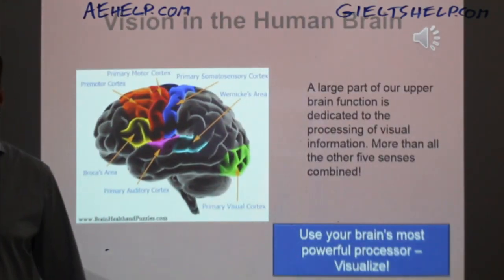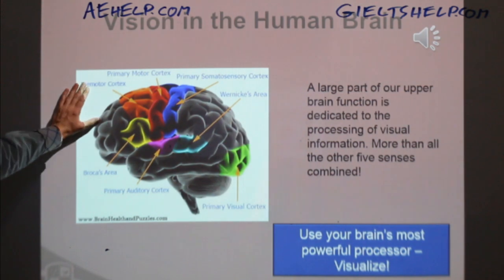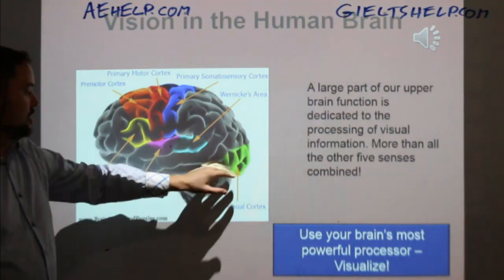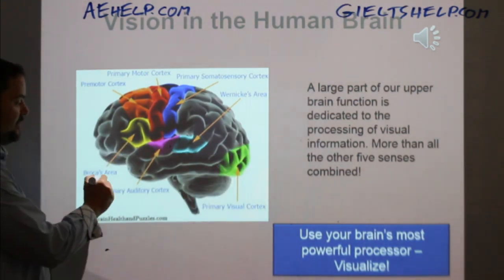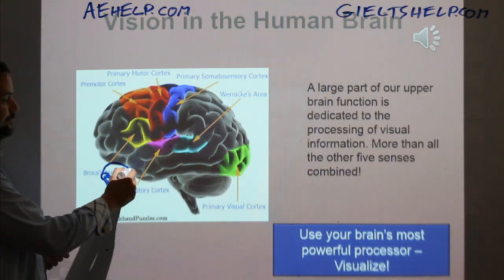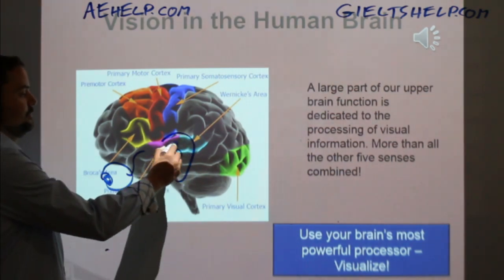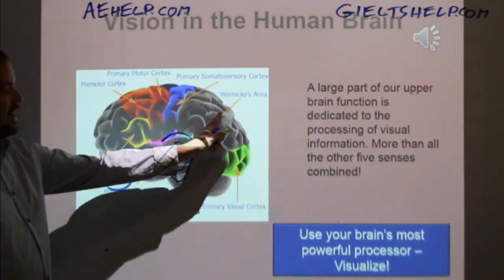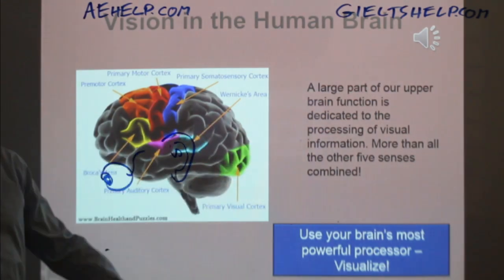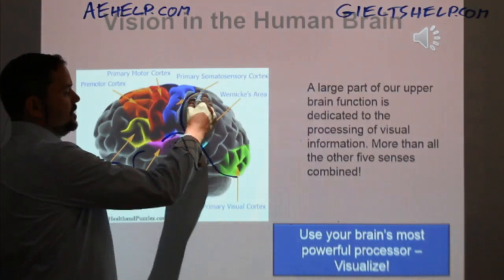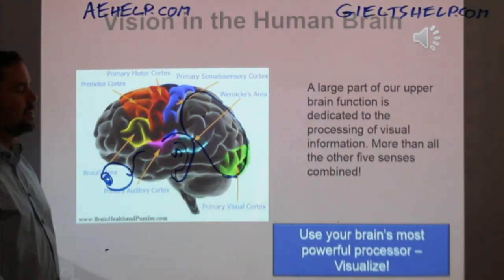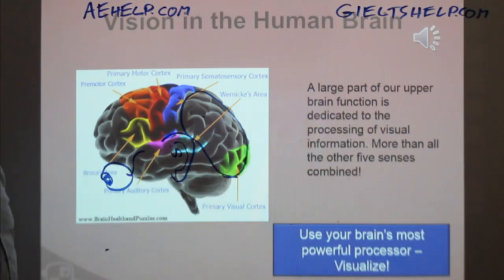Now, here's a little image of the human brain. It's definitely a good idea to understand a little bit about your brain. It's a very important part of who you are. It is who you are. This back part of the brain here, so here's your eyeball. Okay, so this is where you'll find your eyes. All right. And this is where you'll find your ears, of course. And this back part that you see in green here, this part of the brain is called the occipital lobe, okay? Occipital meaning for vision. So this is a visual processing system.